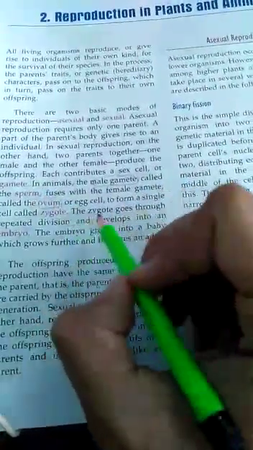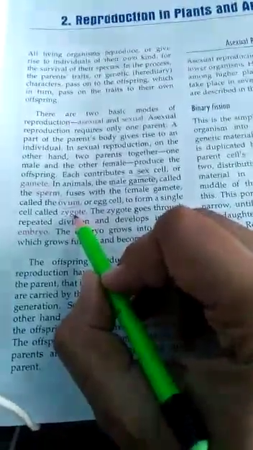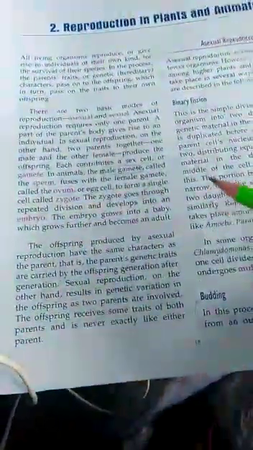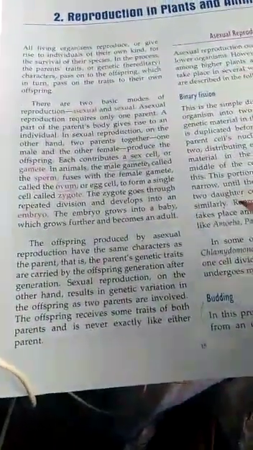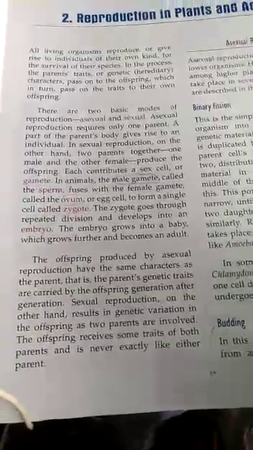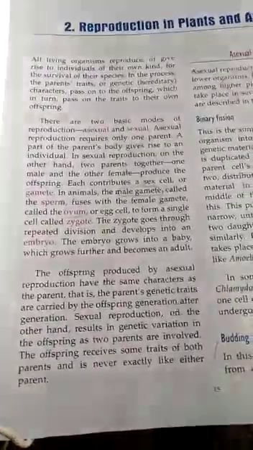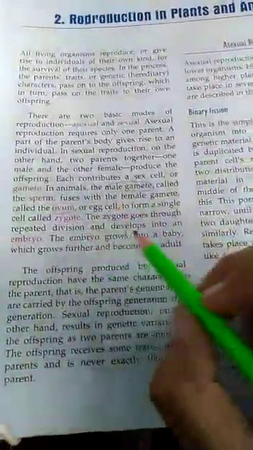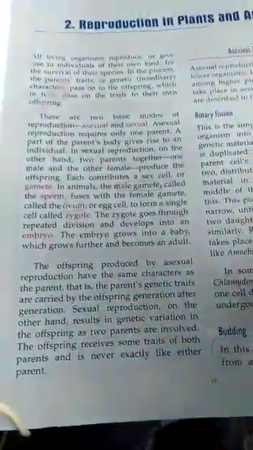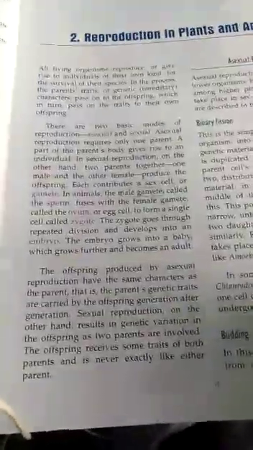When the sperm and ovum are united, they form a zygote. The zygote goes through repeated division. When the zygote gets a favorable condition, it has multiple divisions of the nucleus and the nuclear material, and it forms an embryo. The embryo grows into a baby, which grows further and becomes an adult. When that embryo gets a favorable condition, it is going to become an adult.